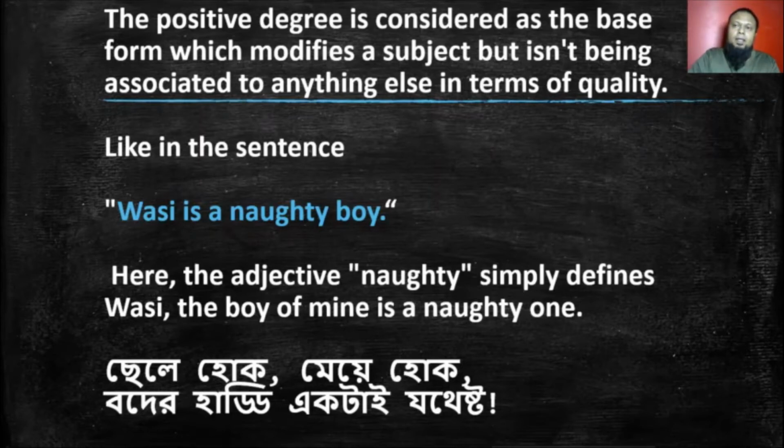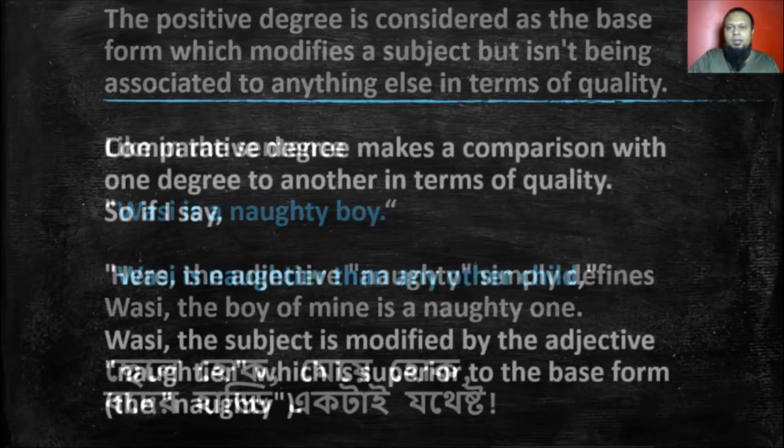In Bangla, we say no comparison is made with anything else. Here the adjective naughty simply defines Wasi, the boy of mine, as a naughty one. There is a famous proverb: whether a boy or a girl, one naughty child is enough. And my boy is one of them.